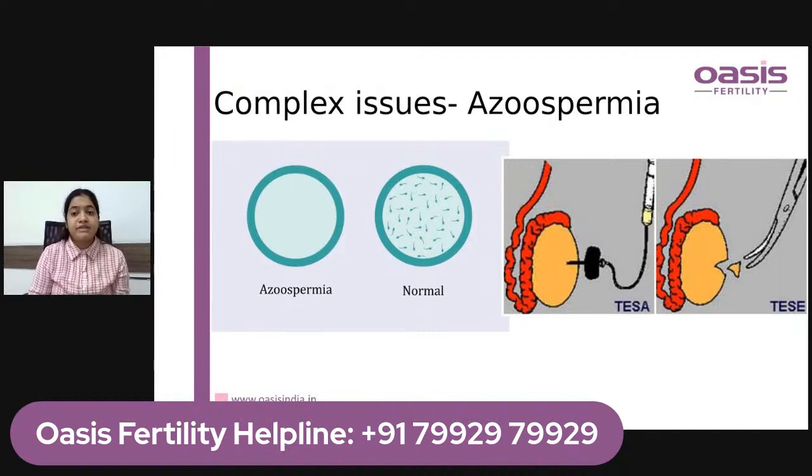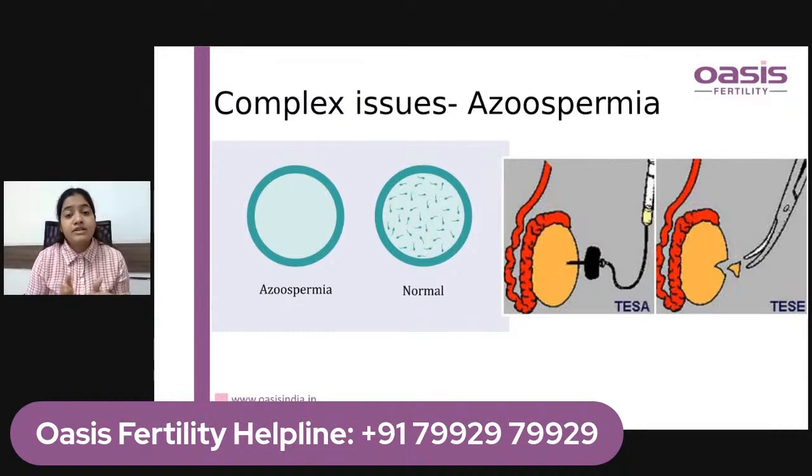So what is aspiration? Basically, in the picture we can see there is a needle that goes in, and only a needle prick is there, and then with negative suction the sperms are aspirated. So here there is no incision over the scrotum or testis, just a needle prick.